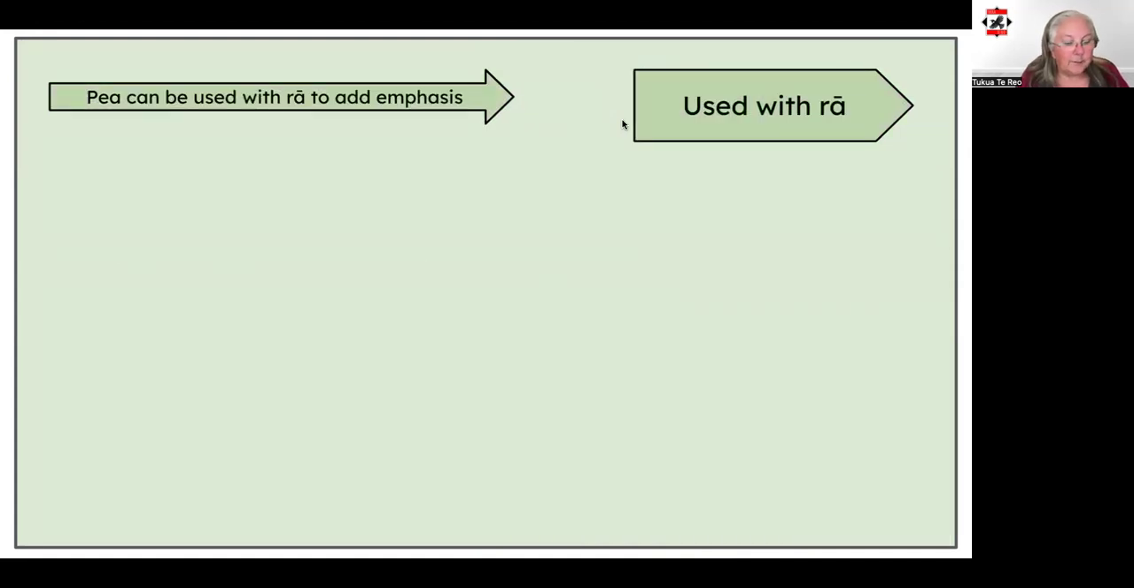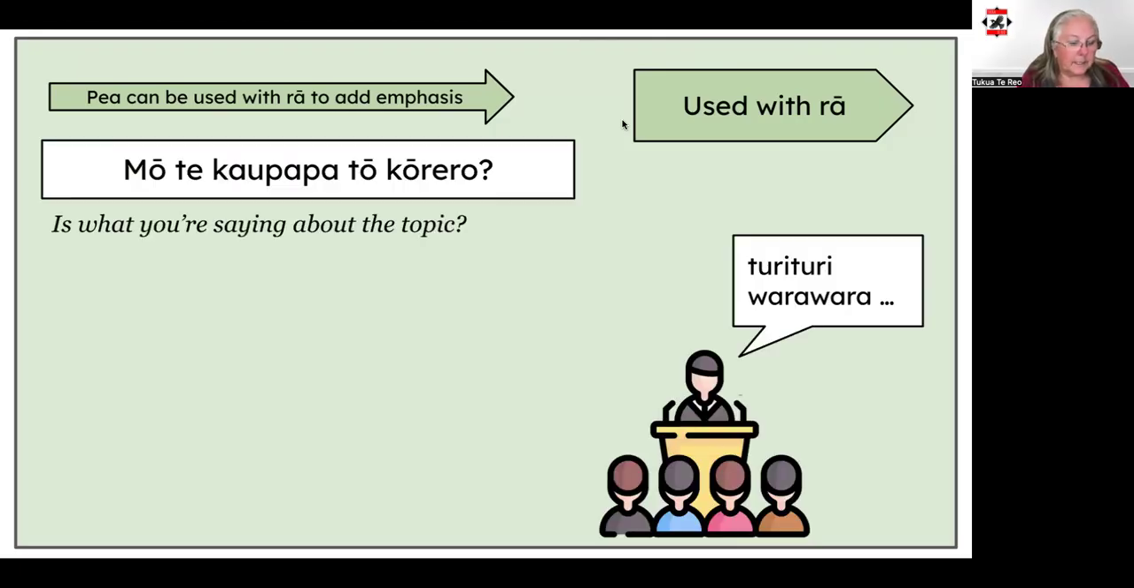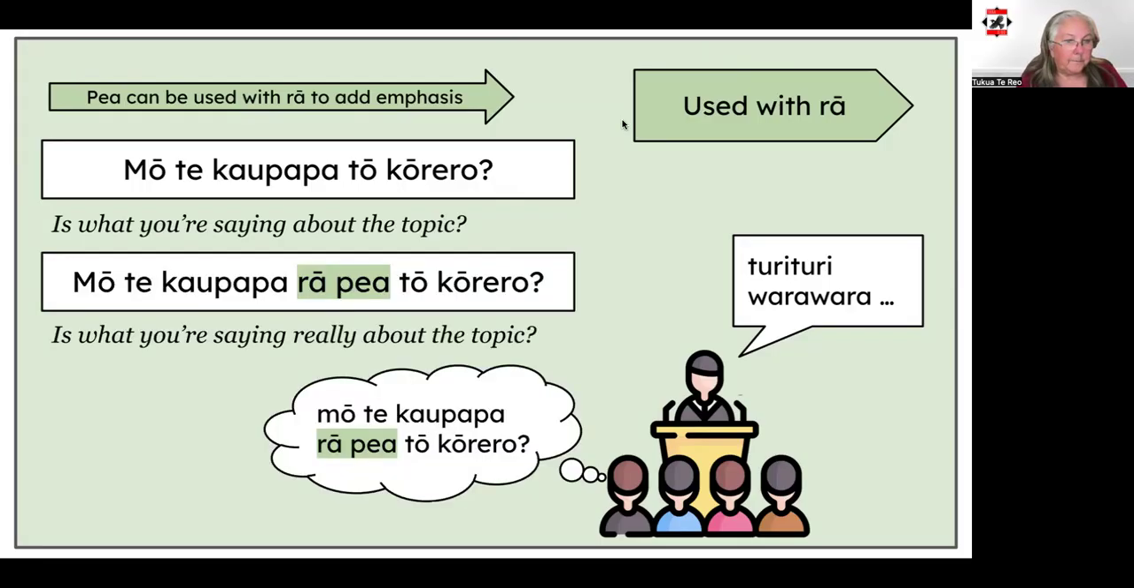Pea can also be used to add emphasis to a sentence. Here's an example to show you what I mean. Is what you're saying about the topic? Mō te kaupapa tō kōrero. When we add rā pea to this example, mō te kaupapa rā pea tō kōrero, is what you're saying really about the topic? Is it really on point? You can see how it's given the sentence a bit of intensity or force.